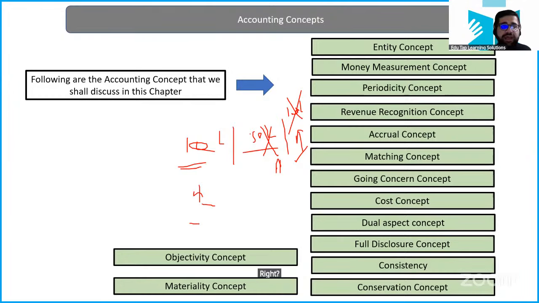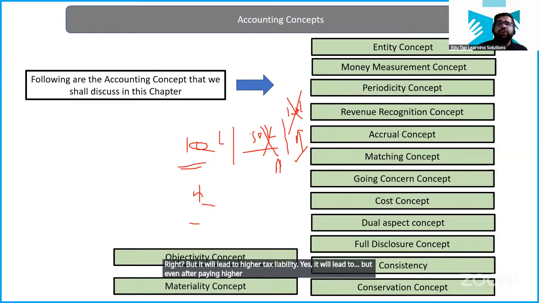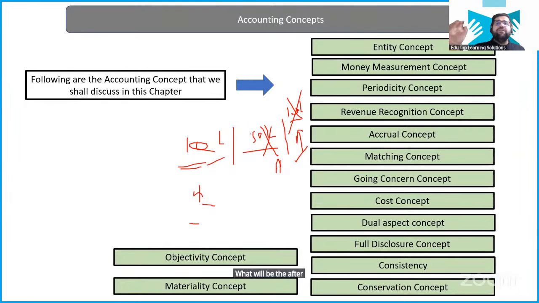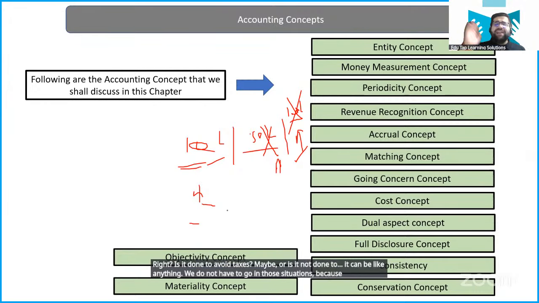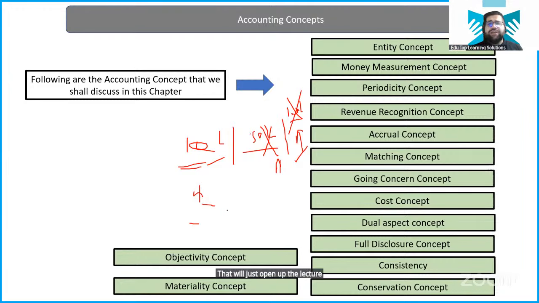But it will lead to higher tax liability. Yes, it will, but even after paying higher tax, you will still have a higher profit after tax, right? If you pay 10% tax on both, what will be the after-tax amount? It will be higher in the case of 100 lakhs only, right? Is it done to avoid taxes? Maybe, it can be anything. We do not have to go into those situations because that will just open up the lecture. Right now, let's complete it.